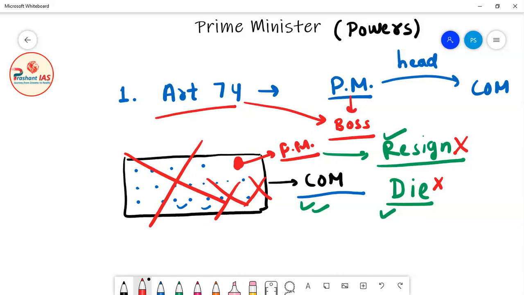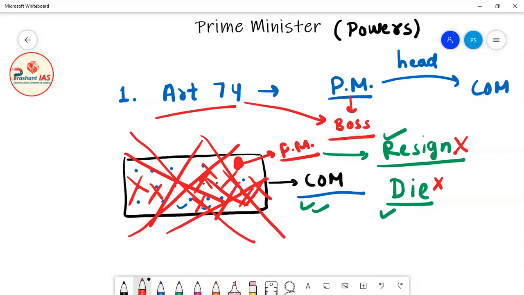If the Prime Minister dies or resigns from his post, then all the ministers will be thrown out of their office. The entire COM is dissolved. So if the Prime Minister dies or resigns, in this case the entire Council of Ministers goes out of office.